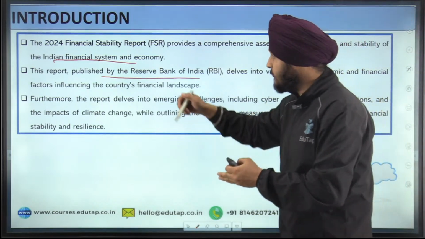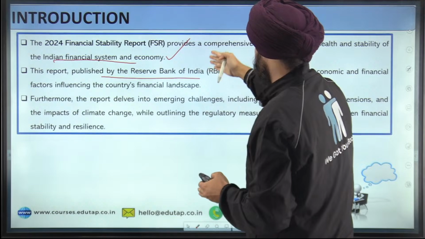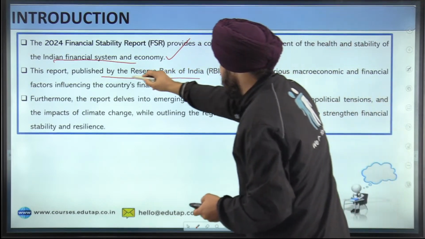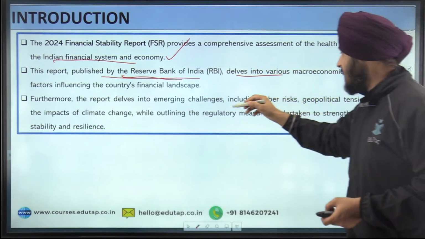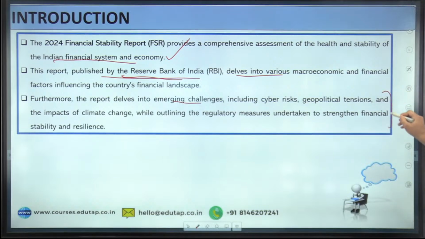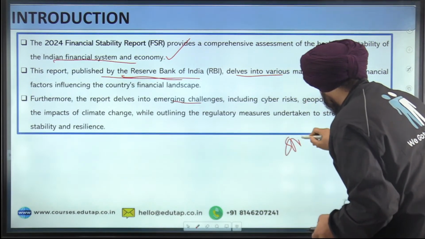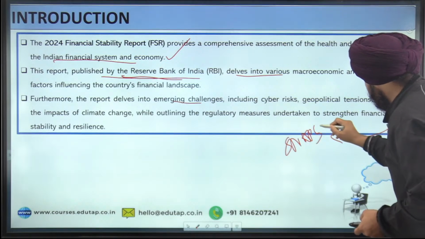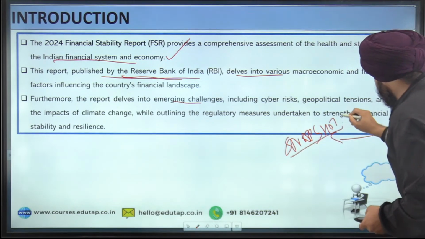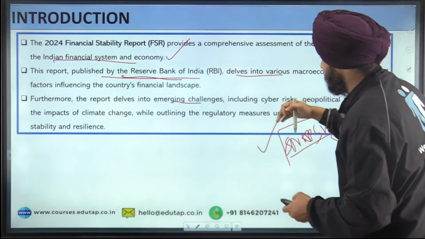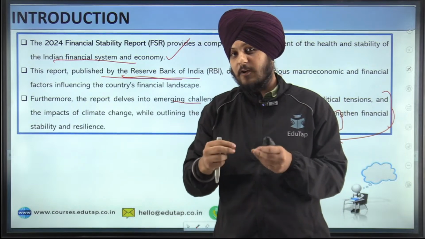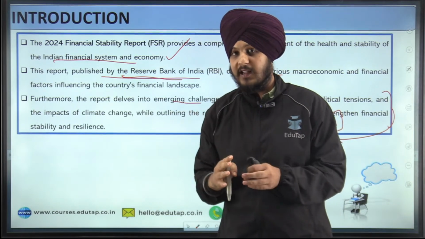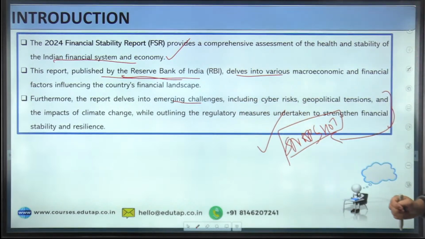So what we are talking about, firstly we are giving the introduction with respect to the background of the report. Then we have talked about who publishes this report and what the report deals with, and lastly the emerging challenges. We have given a brief snapshot of our answer, because these are the things that we are eventually going to talk about in our body part also. So in the introduction we have given a snapshot of our answer, and slowly and gradually we will keep on opening these threads in our body part, where we will talk about it in a detailed manner. Fine. So I hope the introduction is clear to you, pretty much simple and straightforward.